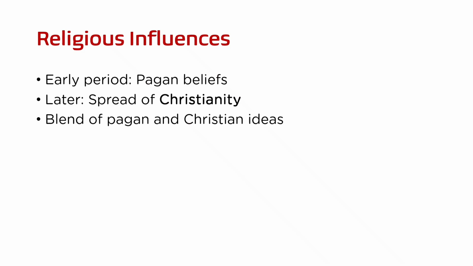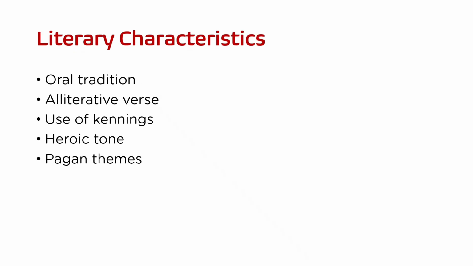But in 597 AD, Christianity began spreading in England through missionaries such as Saint Augustine. Gradually, monasteries were established, literacy increased, and Christian values entered their literature. However, pagan beliefs did not disappear completely. Instead, Old English literature combines the Christian tradition and the pagan tradition. Pagan heroism and Christian moralism blended together to form the very important poetry that we know as Anglo-Saxon poetry.